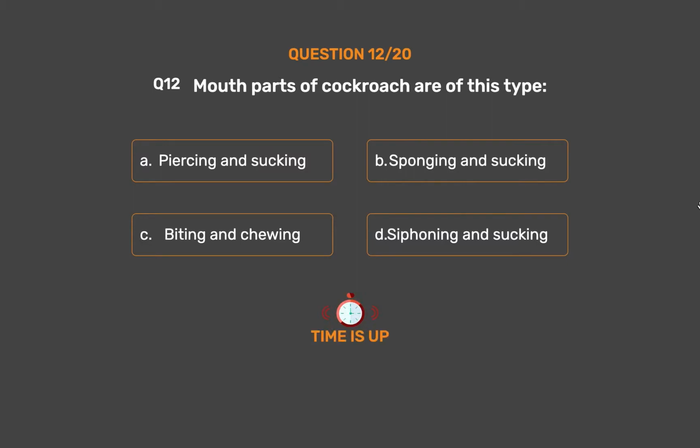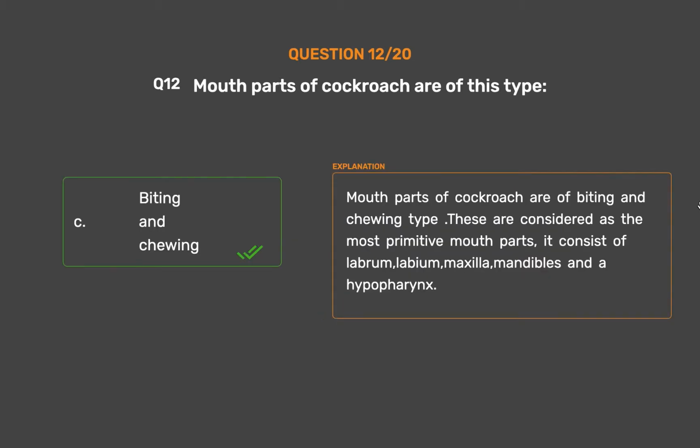The correct answer is option C, biting and chewing. Mouth parts of cockroach are of biting and chewing type. These are considered as the most primitive mouth parts. It consists of labrum, labium, maxilla, mandibles and a hypopharynx.